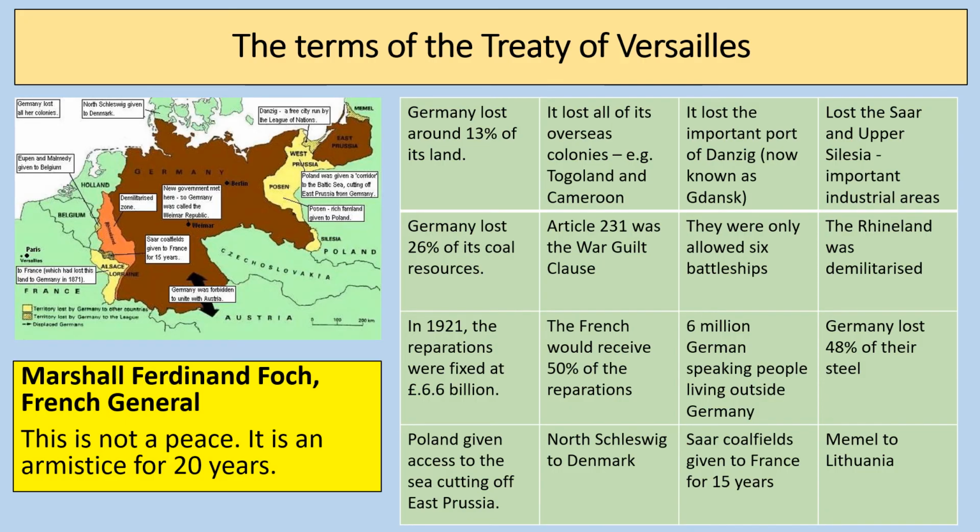And it's worth noting that if Wilson's idea of self-determination had actually been applied, then it may well have seen Austria being quite happy to be part of a new Germany, but of course that couldn't happen because that would have meant that Germany would have gone through the First World War and actually gained land had they been allowed to unite with Austria. So the Anschluss, the unification with Austria, was banned under the terms of the Treaty of Versailles, and also, interestingly, banned within the Treaty of Saint-Germain, which also dealt with Austria at the end of the First World War.